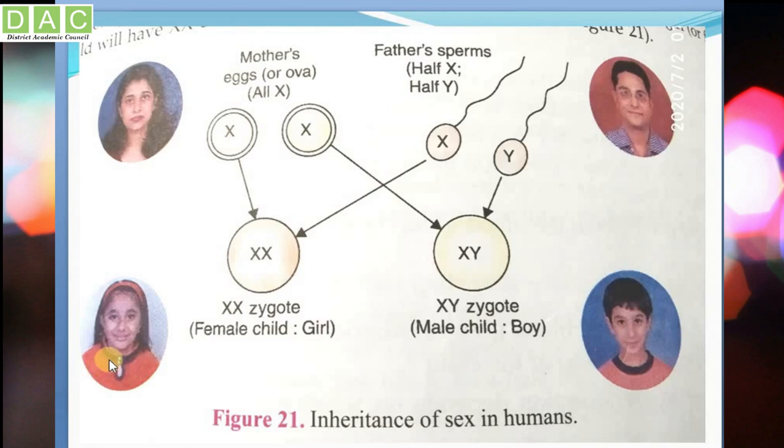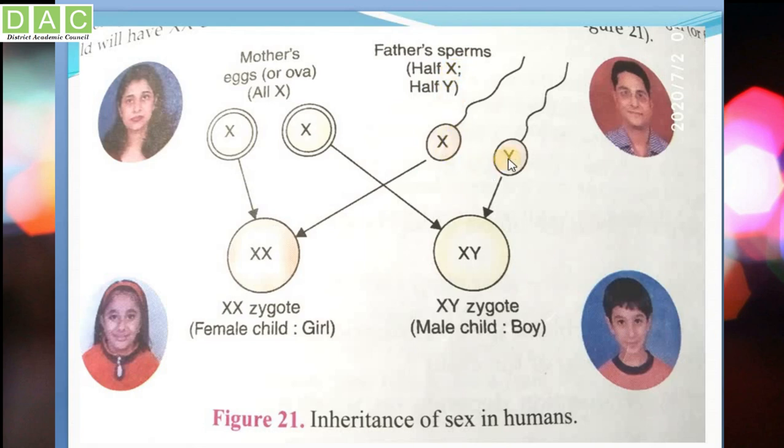Now you can look at this picture. Here there is a picture of a lady, the mother. The mother's eggs or ovum, the female gamete, contain X chromosomes. The father's male gamete, the sperm, will have either an X or a Y chromosome.